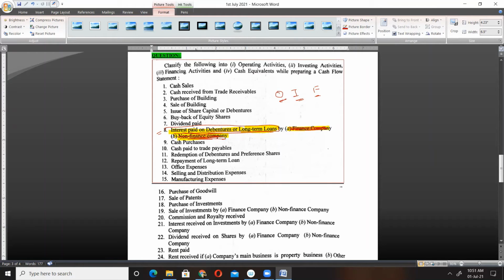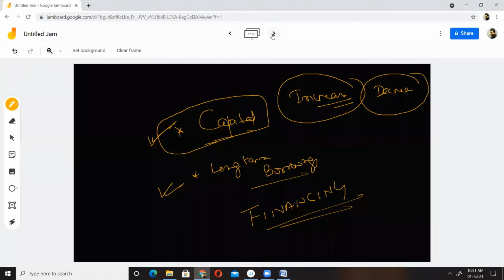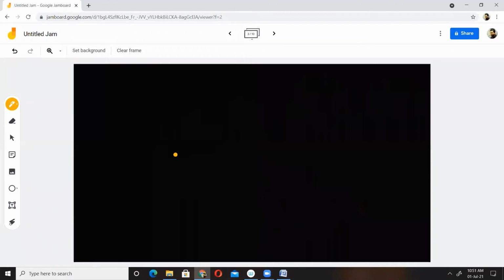Interest paid on debentures means the company has paid interest. So when a company pays interest, whenever it takes a loan, taking of a loan is a financing activity, and hence interest paid on debentures or interest paid on loan will be our financing activity, isn't it? So simply, if we have interest paid on debentures, it will be our financing activity.